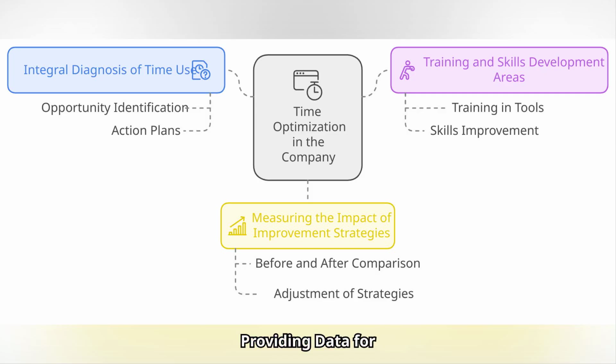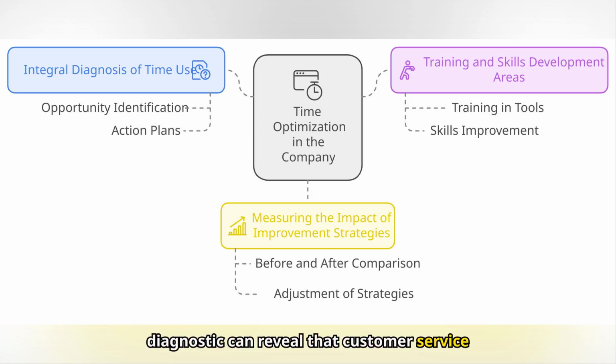Providing data for strategic decision-making derives in generating a comprehensive diagnosis of time use. Surveys allow to understand how time is used in different areas, identifying the main opportunities for improvement. For example, a diagnostic can reveal that customer service employees spend 30% of their time answering repetitive emails, something that could be automated. A key benefit is that it prioritizes areas for intervention and allows specific action plans to be designed.